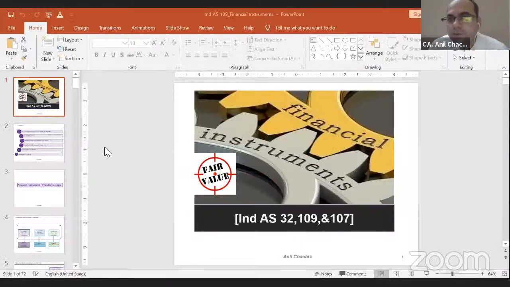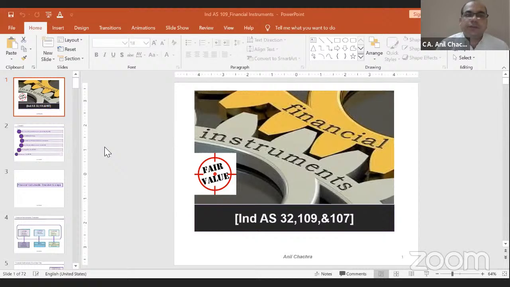So let me share the screen, and then we will have a discussion on the financial instrument part. The agenda for today's session is just to have an overview of the financial instruments, right? We will discuss in the next 1.5 hour session the financial instruments overview. We will discuss this Ind AS 32 part first.